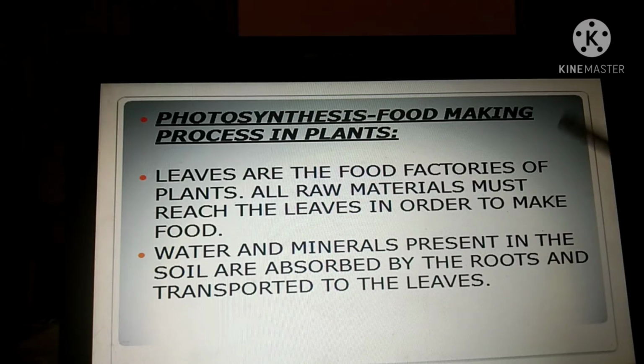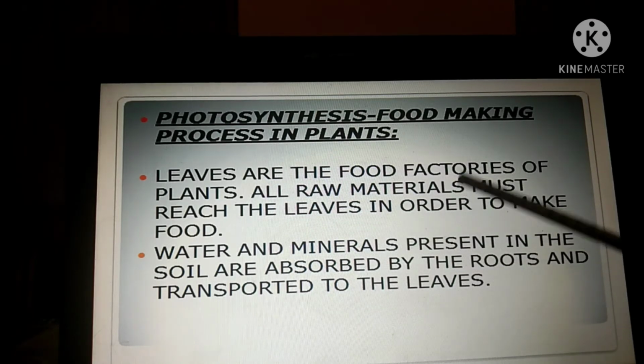Okay, so now let us see here what is written. Leaves are the food factories of the plants. That means leaves help to make food. So you can call the leaf the kitchen of the plant. Why can you call it the kitchen? Because these are the food factories of the plant. It is the place where food is made. All raw materials must reach the leaf in order to make food.